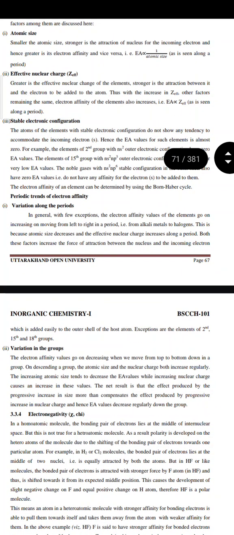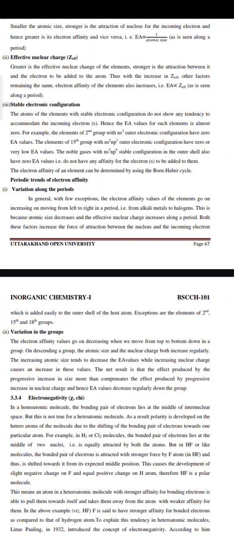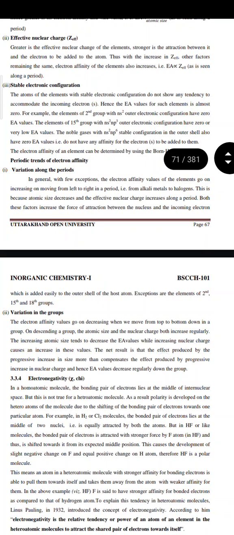Second is effective nuclear charge. Greater is the effective nuclear charge of the element, stronger is the attraction between it and the electron to be added to the atom. Thus, with the increase in Z effective, other factors remaining the same, the electron affinity of the element also increases. That is, EA is directly proportional to Z effective.